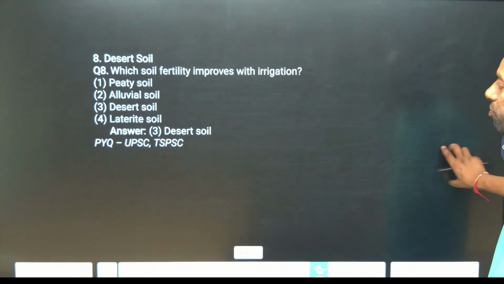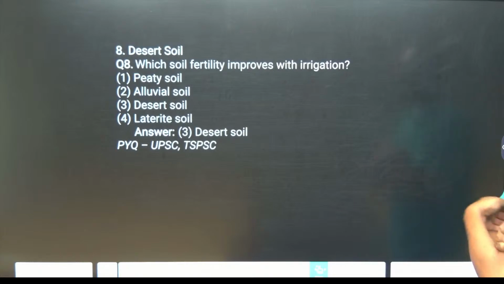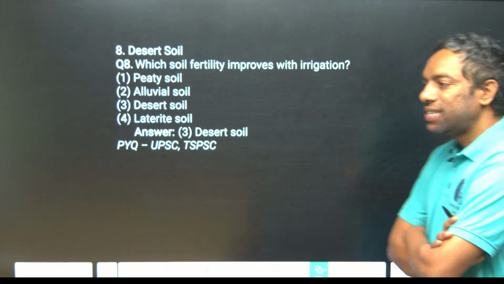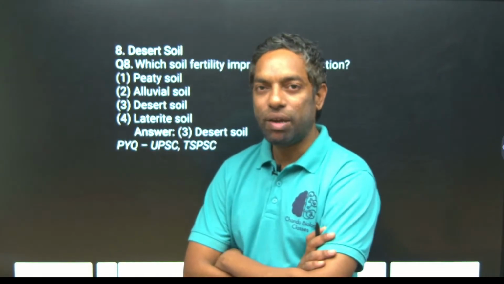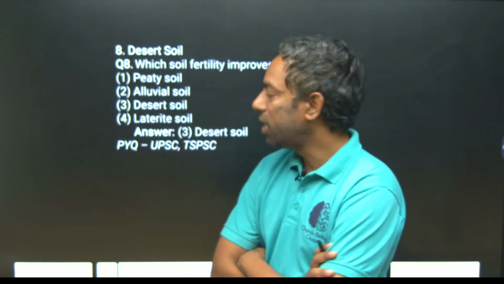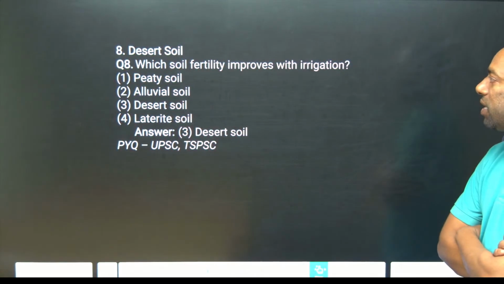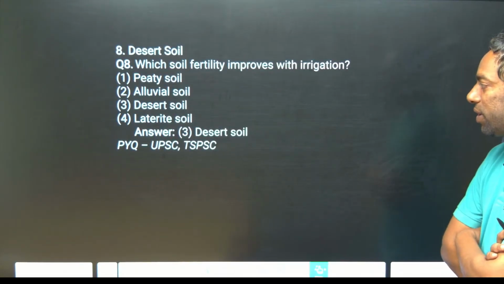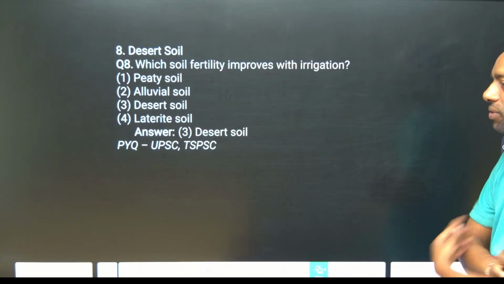Desert soil. Which soil's fertility improves with irrigation? Desert soil, actually. Its fertility can be improved with irrigation. Which soil fertility improves with irrigation, that is desert soil. Previously a UPSC question and TSPSC question also.